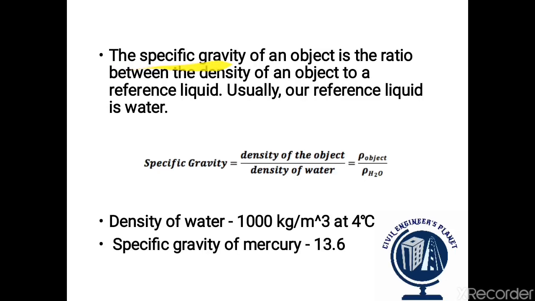The specific gravity of an object is the ratio between the density of an object and the density of a reference liquid. Usually our reference liquid is water, and the density of water is 1000 kg per meter cube at 4 degrees Celsius. We know that the specific gravity of mercury is 13.6. It means that mercury is 13.6 times heavier than water.